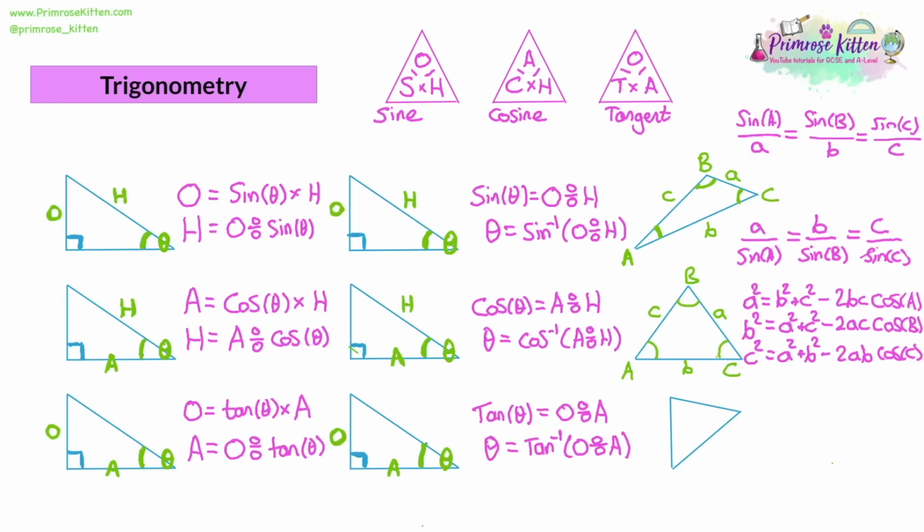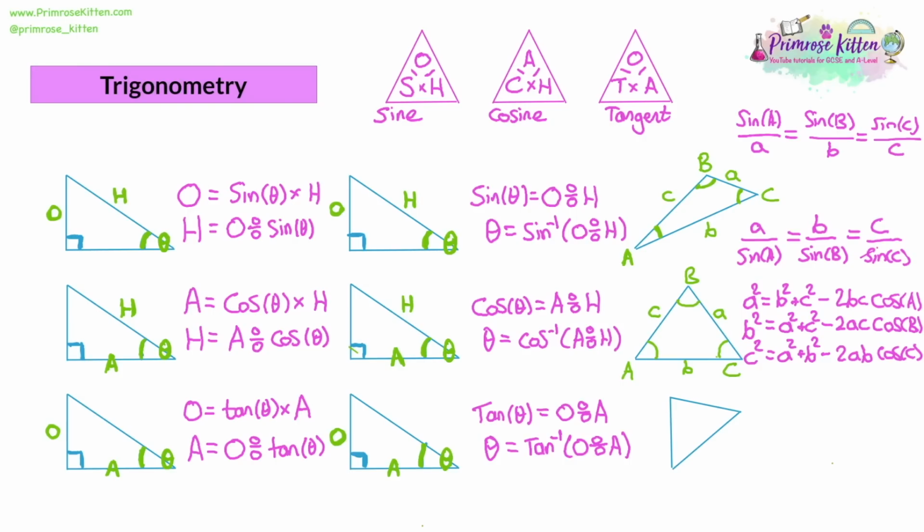So if there are two angles in the question, and two sides, you're going to use sine rule. If there's only one angle in the question, then you're going to use cos rule. When I say angle in the question, you might not be given the angle. It might be labeled as X, or A, or theta. So when I say you need an angle, I'm not saying you need the value for it. It just needs to be involved in the question.